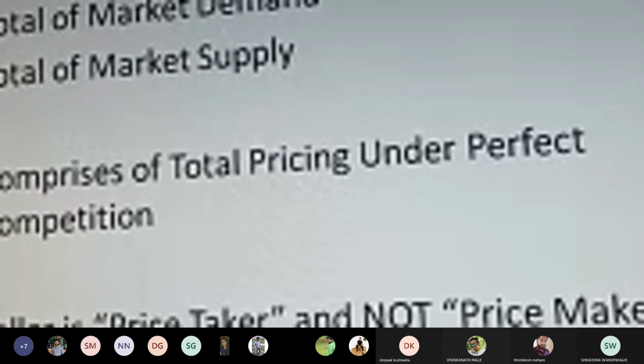And in this case, he becomes a profit taker. But here, the consumer will change his purchase decision. He will not purchase the commodity which is available at rupees 10, but he will go to another retailer and purchase the commodity which is available at rupees 10 per unit. So in this case, we have to understand the situation with respect to either an increase or a decrease in price, and whether a particular retailer will become a price maker or a price taker.